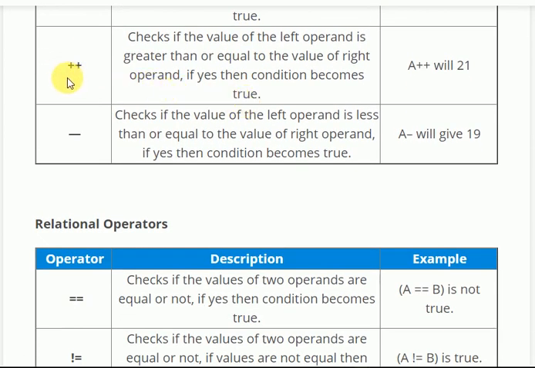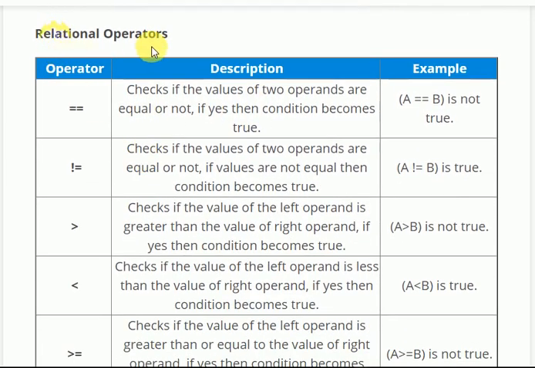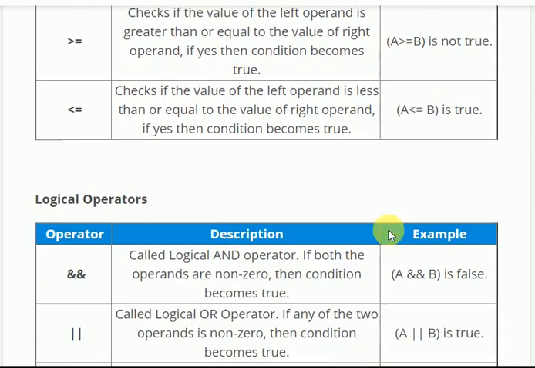Here a plus plus means 20 plus 1, so 21. A minus minus will decrease it by one, giving 19. Here we have relational operators, which check the relation and provide the answer true or false.